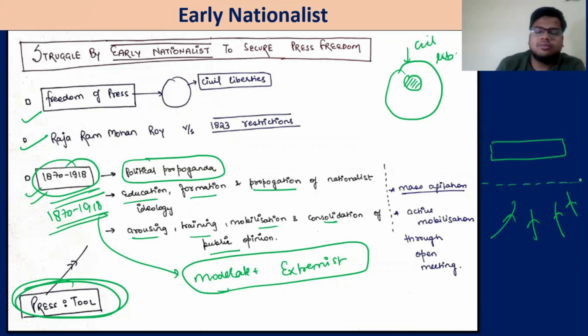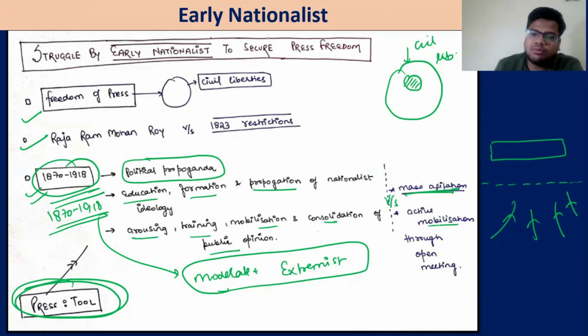Masses are restricted. And that is why when Gandhi ji will come, he will remove this barrier and allow everyone to participate in the agitation. So this was the press, which was used as a tool to spread its ideology. These things were not happening at that time.